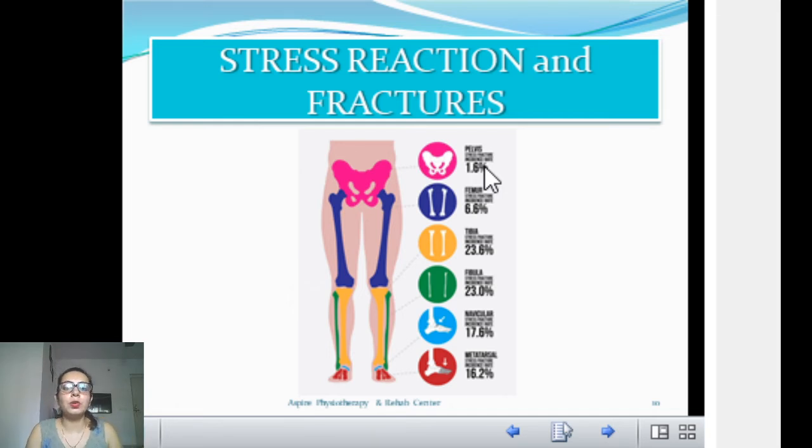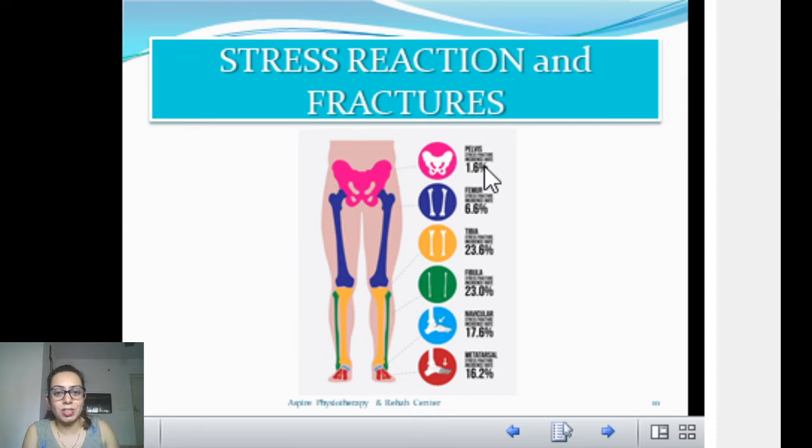So what we can do is remove them from regular training. We have to give them rest, let that reaction subside, because bone is the part involved in this injury.